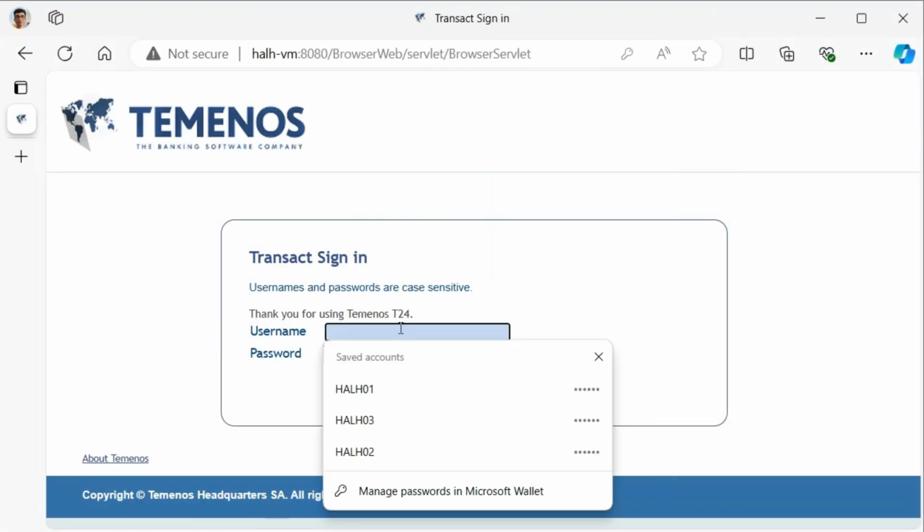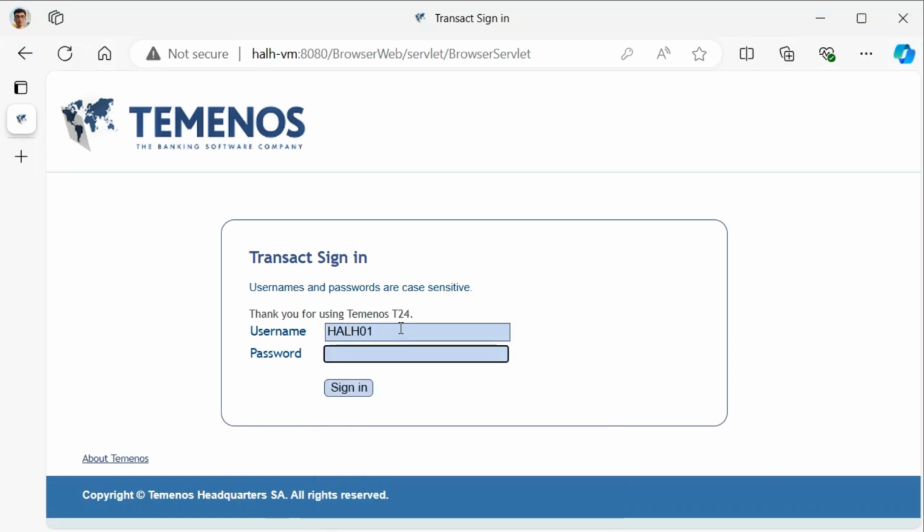Log in to T24 browser. Open the T24 browser web. Enter your sign-on name and password. Click the Login button to access the system.